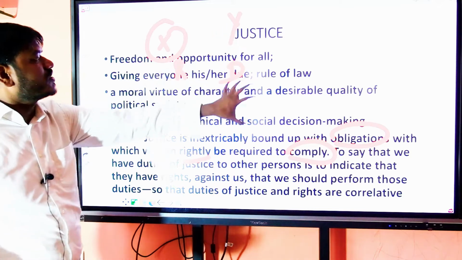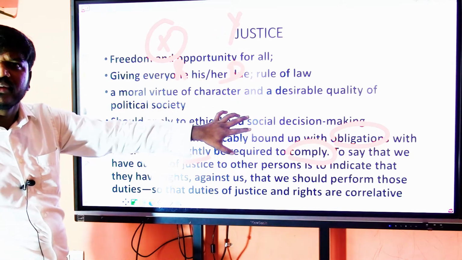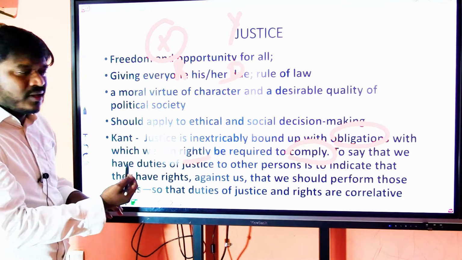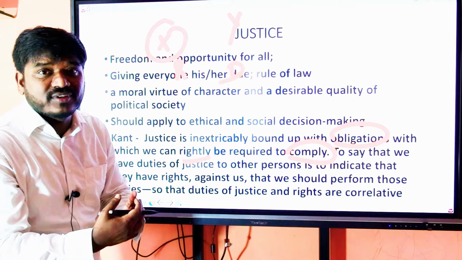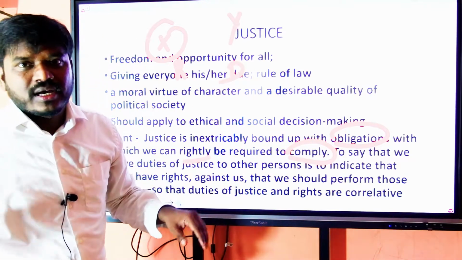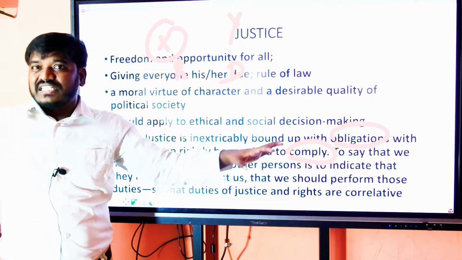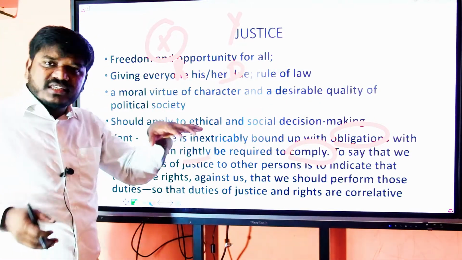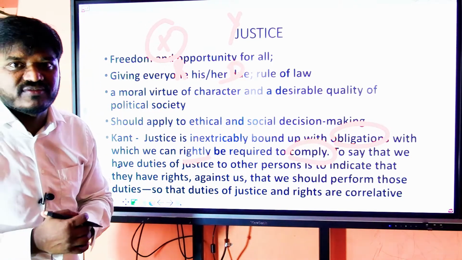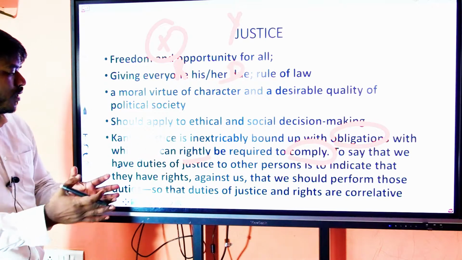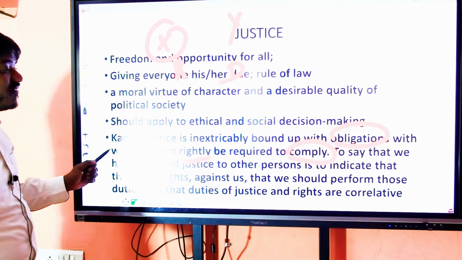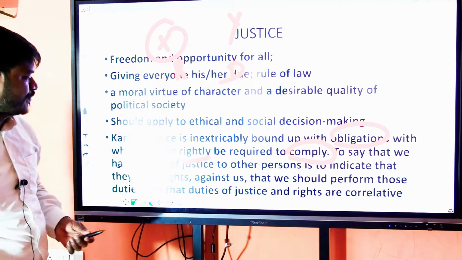Let's say Y has certain rights and there are some duties to be fulfilled by X. It is correlative: rights of one individual and duties of another individual. Rights of the state, duties of the individual. Rights of individuals, duties of the state. They are all correlative. Then after completing all this, justice can exist. That's how Immanuel Kant opines.